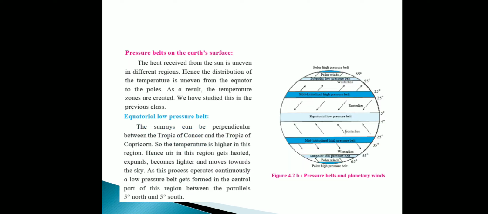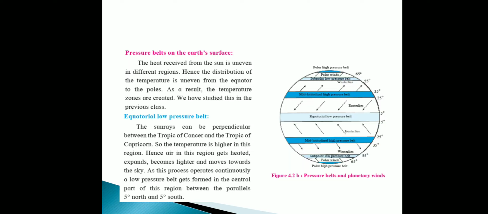Now, the equatorial low pressure belt. Why is it a low pressure belt? Because at the equator, sunlight falls directly on that region. So temperature is high and pressure is low, as we know from the last topic.